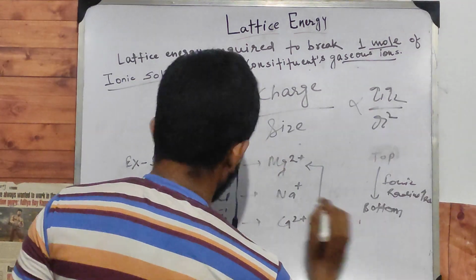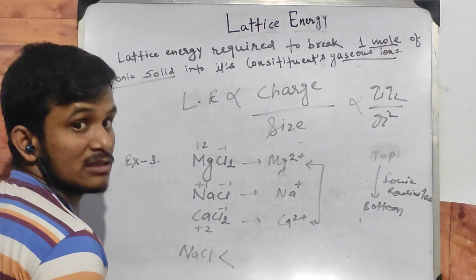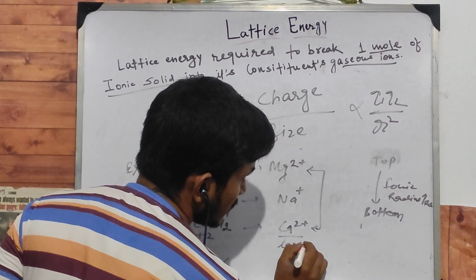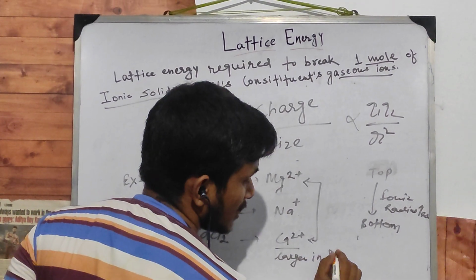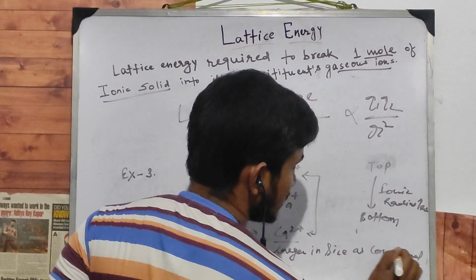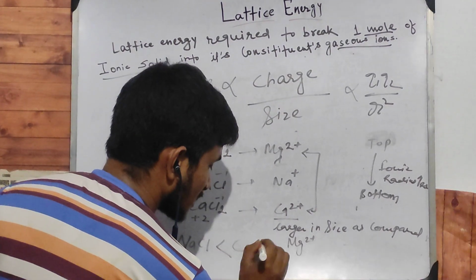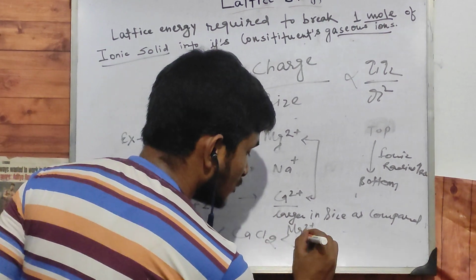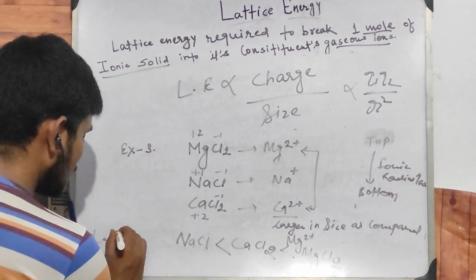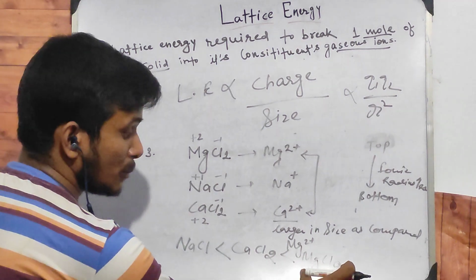From top to bottom, ionic radius increases. So calcium is larger in size as compared to magnesium. So calcium chloride, then magnesium chloride. So our lattice energy order will be: sodium chloride, then calcium chloride, then magnesium chloride.